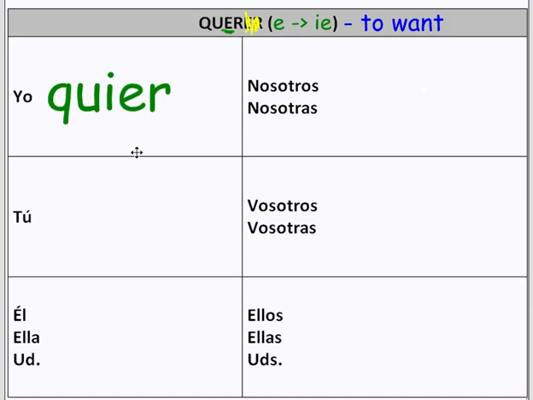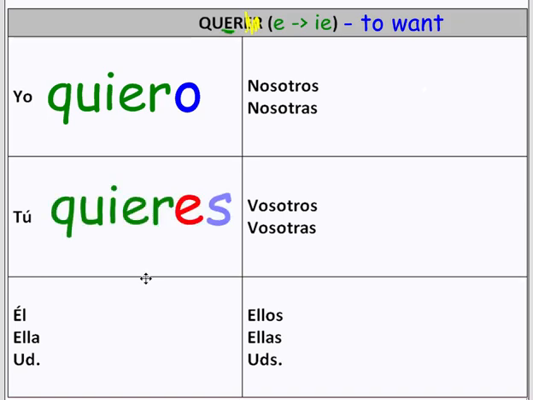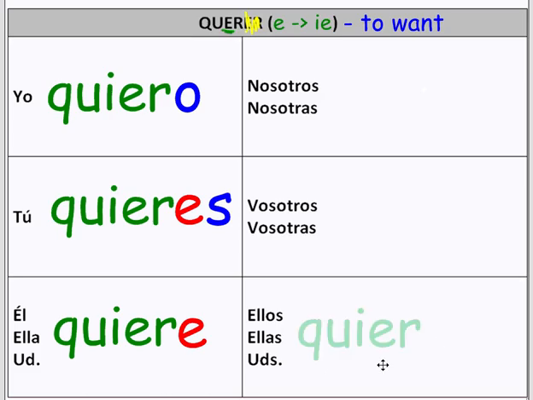And then the endings follow similar to the way they do with regular verbs. So it's yo quiero. Tú quieres. Él quiere. Ella quiere. Usted quiere. And I'm going to skip over to ellos, ellas, ustedes.